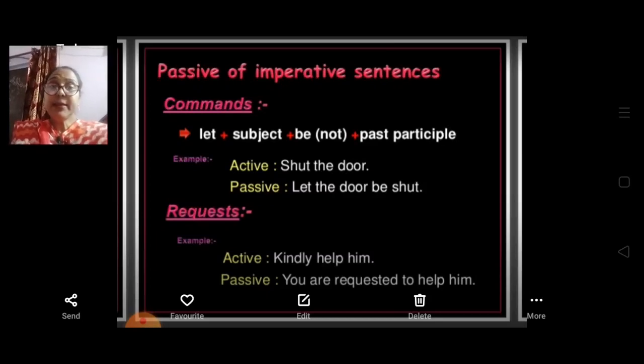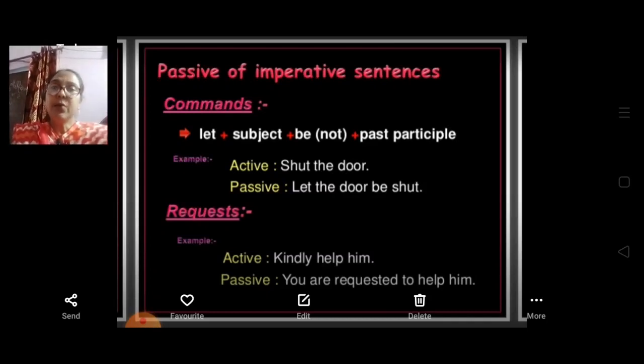If it is a request, for example, it is written in active voice kindly help him. So in passive voice we are going to change it to you are requested to help him. Now you should understand that these are the requesting words, kindly and please.